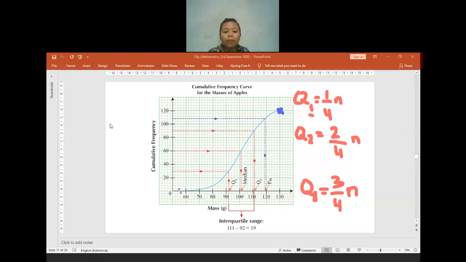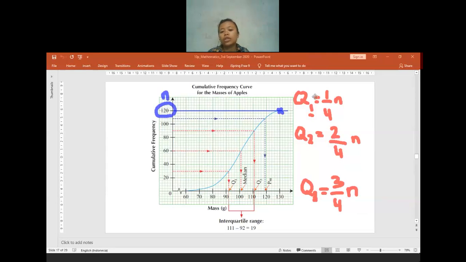If I connect a straight line from here, it will be connected to 120. So it means 120 is the end. Is there anyone who still has confusion? No? Okay.